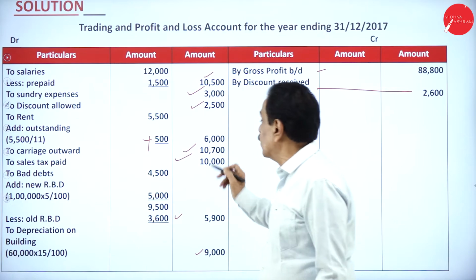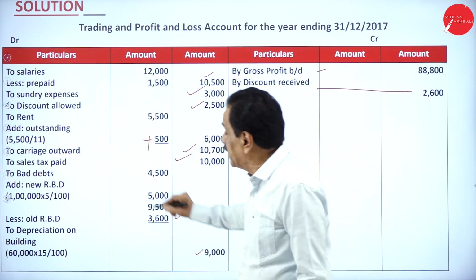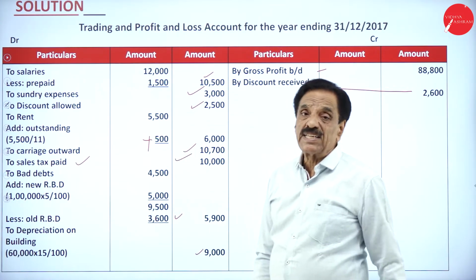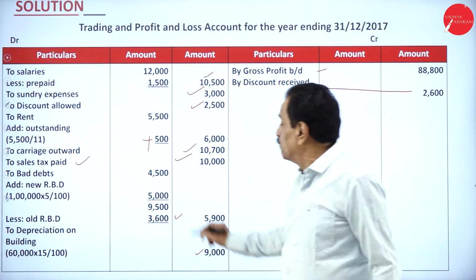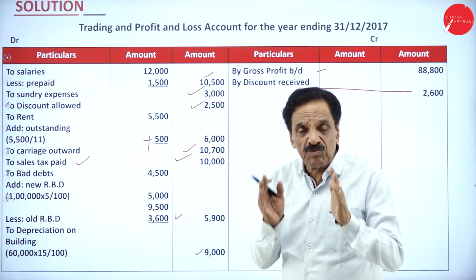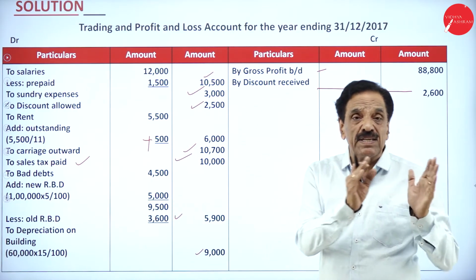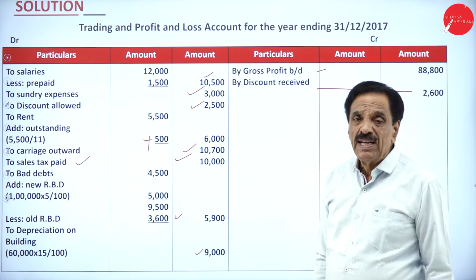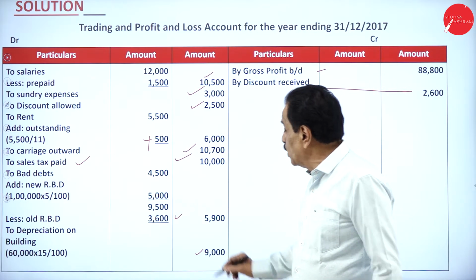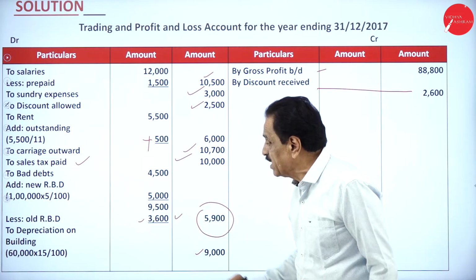Then carriage outward, finished goods is going out. It is 10,700. Sales tax paid connected to business, that's why it will come in the profit and loss account. Bad debt irrecoverable is 4,500. And new RBD 5% on the debtor is 5,000. It becomes 9,500. As per the trial balance, your old RBD is 3,600. The net figure comes 5,900.